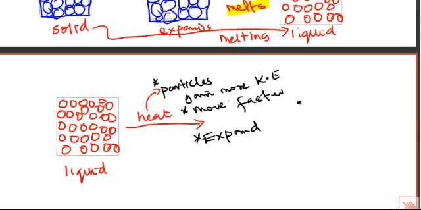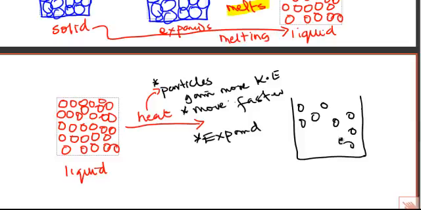So let me draw it this way. You have it like this. I draw it in form of a container now. So you have the particles like this, particles of liquid, and that is boiling already. So you still keep on heating. What happens is you will see some of those particles, they will escape. They will move out. So when they escape, we will say the particle or the substance evaporates.